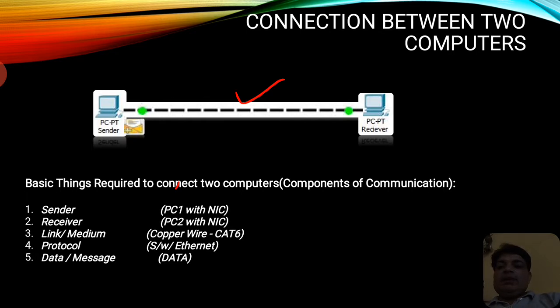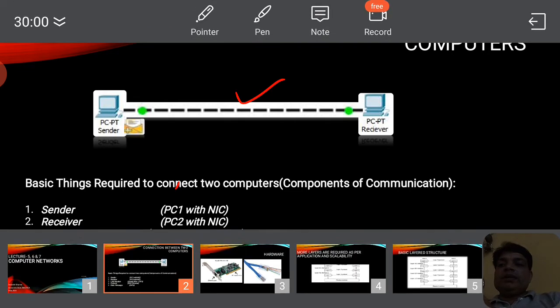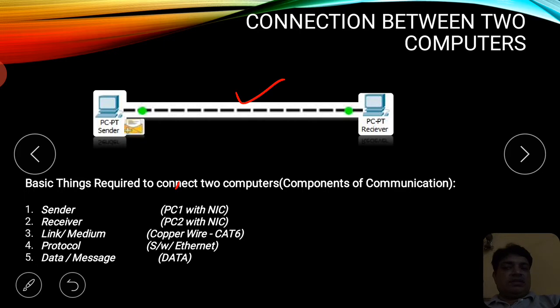So why is it important to understand how we are connecting these two systems, right? First of all, these systems or PCs must contain a network interface card. So a network interface card should be present on both of the systems. Another thing is that we need a wire to connect these systems. We also need software in terms of a driver. Driver of what? Driver of the network interface card. Next, we need an Ethernet protocol which supports this, meaning the operating system installed here must contain all of the drivers which support that connection.